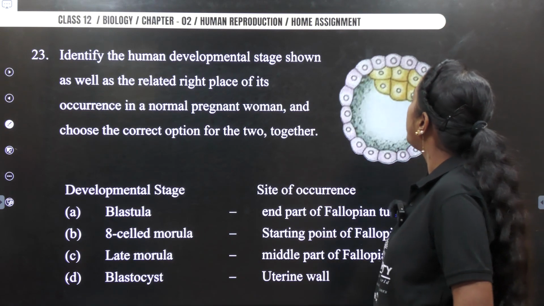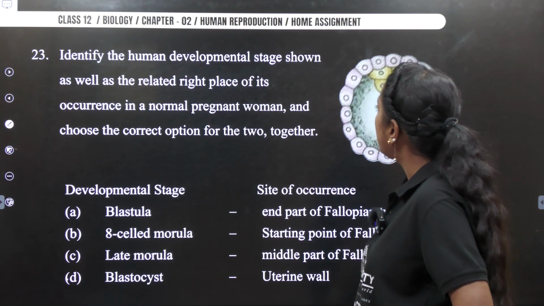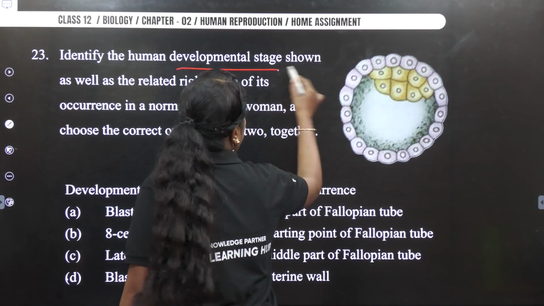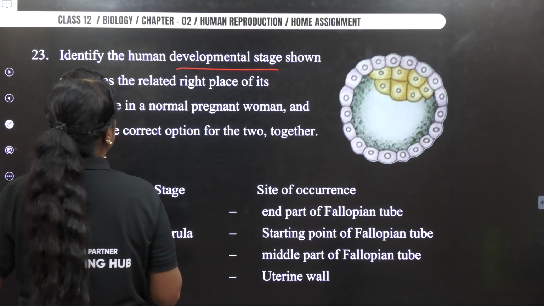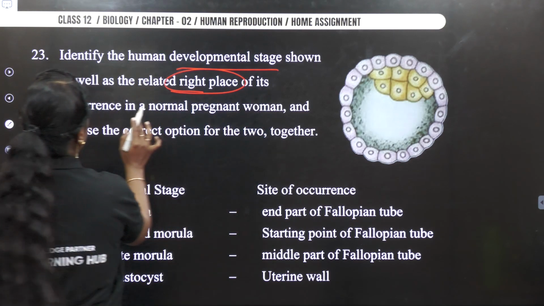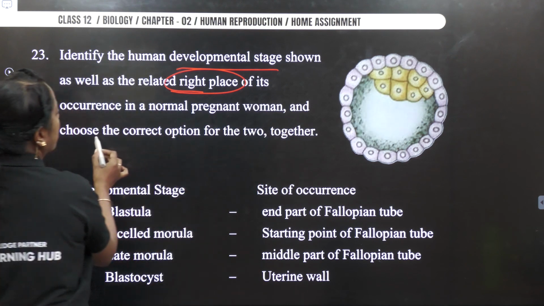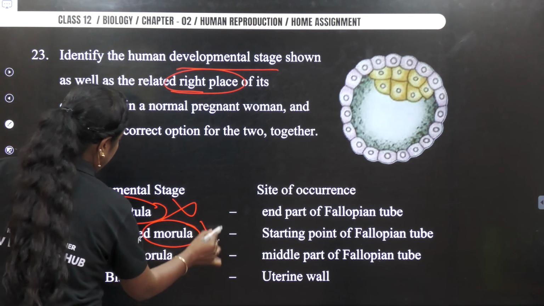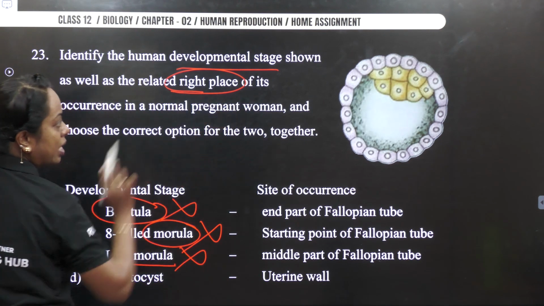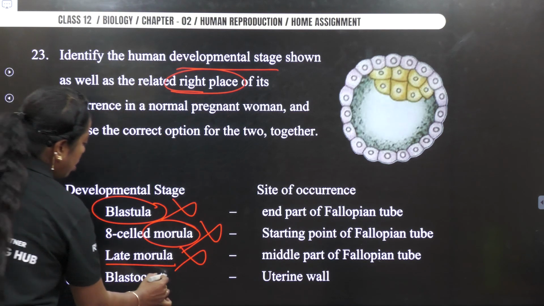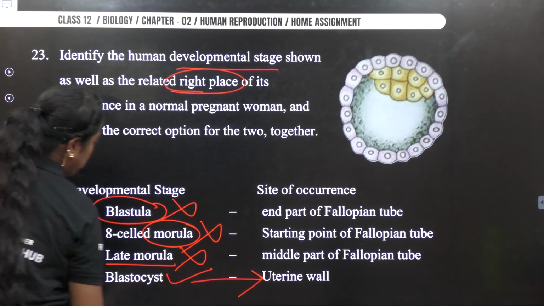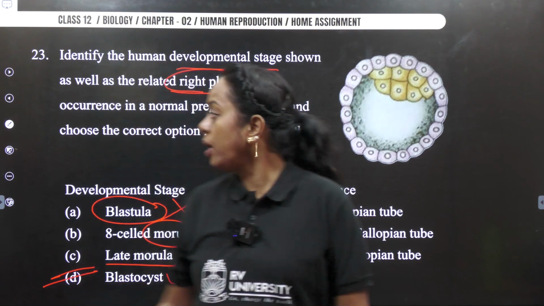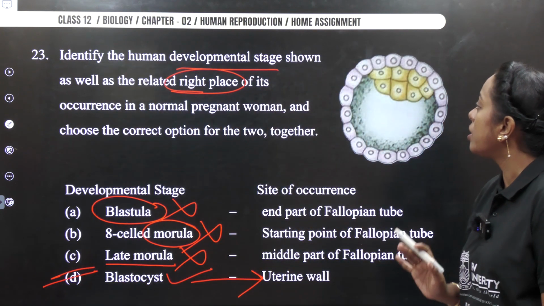Next, identify the human development stage shown as well as the right place of its occurrence in normal pregnant women, and choose the correct option. So blastocyst development, where implantation has to occur, is that particular stage, and it should be in the region of the uterus. Okay, blastula word came wrong. It is not morula, it is wrong. It is not late morula because I can say embryonic knob is clearly visible. So it should be option D, and it is present in the uterine wall. So thereby my answer becomes option D for this question. So please know the topic. Okay. So thereby 23's answer is option D.